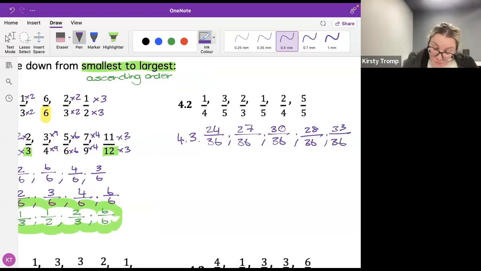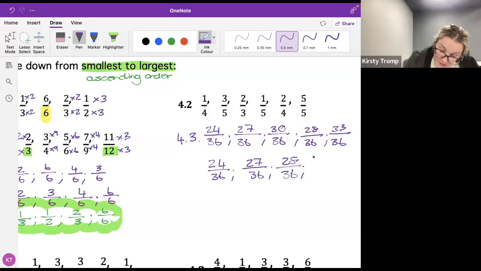Now I'm doing it from smallest to biggest. All the bottoms are the same. I don't need to worry. I'm just looking for the smallest number now. So my smallest number is 24 over 36. My next one up will be 27 over 36. Then I'll have 28 over 36, 30 over 36, and finally 33 over 36.